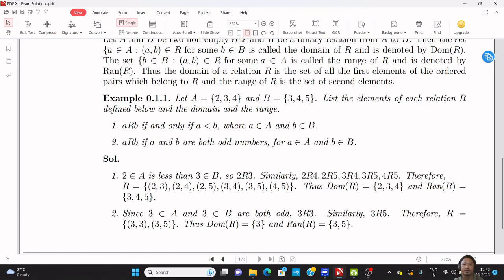So in this way, if we are asked to find the range and domain of a relation R, first we need to find the relation of the given problem. Then we can actually identify the domain and range. So for the second, you try yourself.